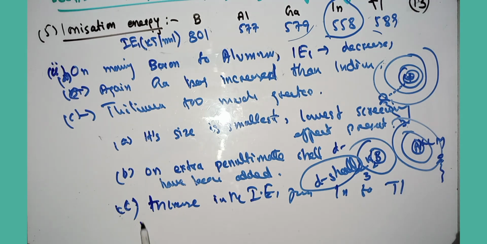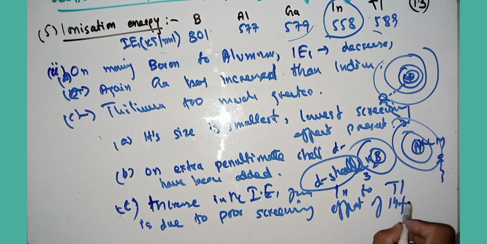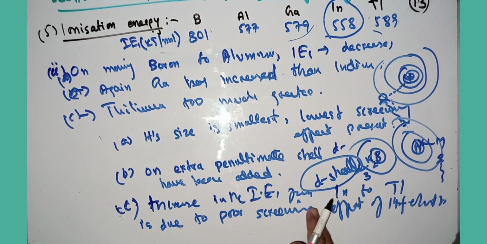The exact answer is the poor screening effect of the 14 f electrons. I already explained that the d shell produces a less screening effect, but the f shell produces a very small shielding effect as compared to the d shell.